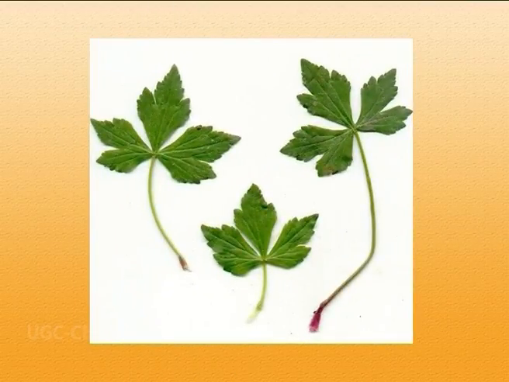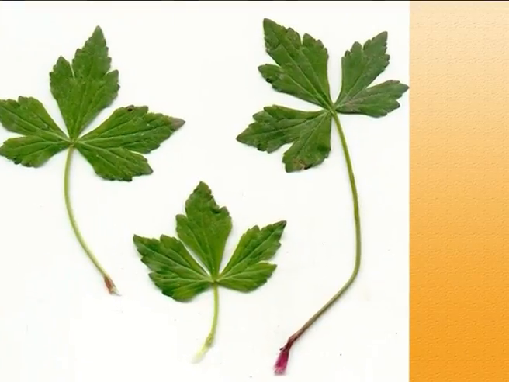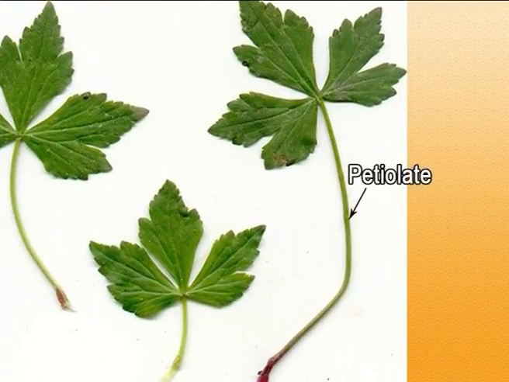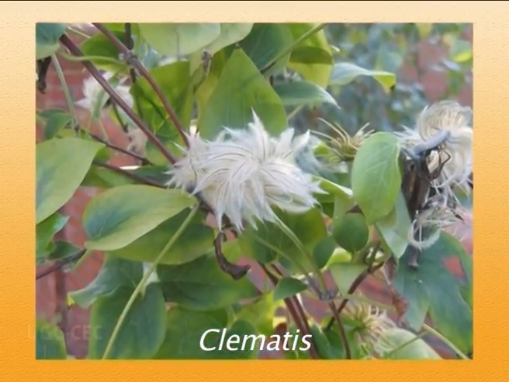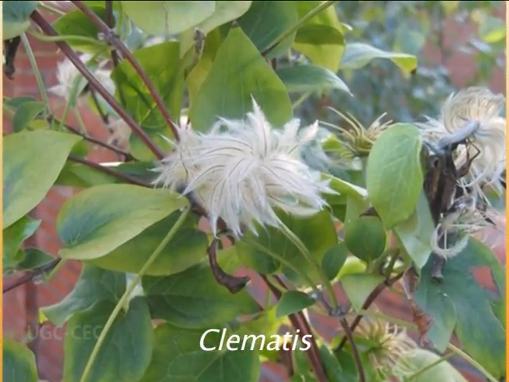But there is an exception in Clematis where the leaves are opposite. This Ranunculaceae is unique in having no stipules. That means it is called exstipulate. The leaves here are petiolate. That means they have a stalk. All the leaves in Ranunculaceae have a stalk. The leaves here are usually simple, most often simple, but it is compound in one genus called Clematis.